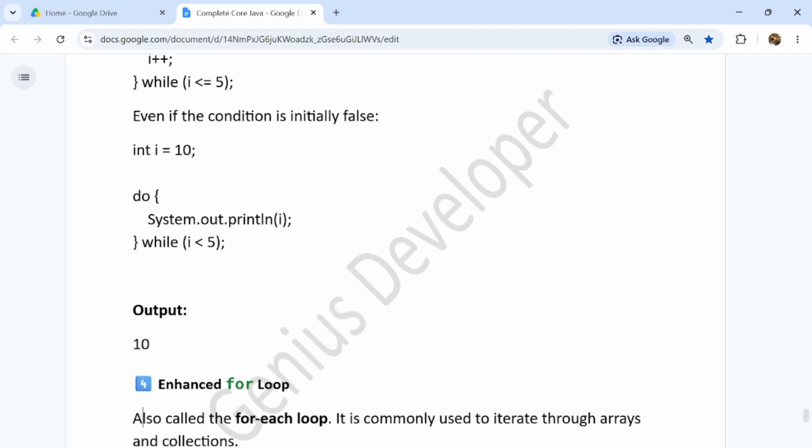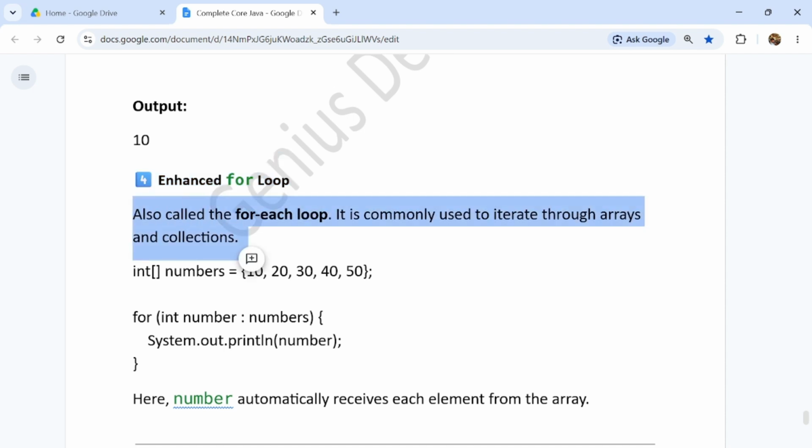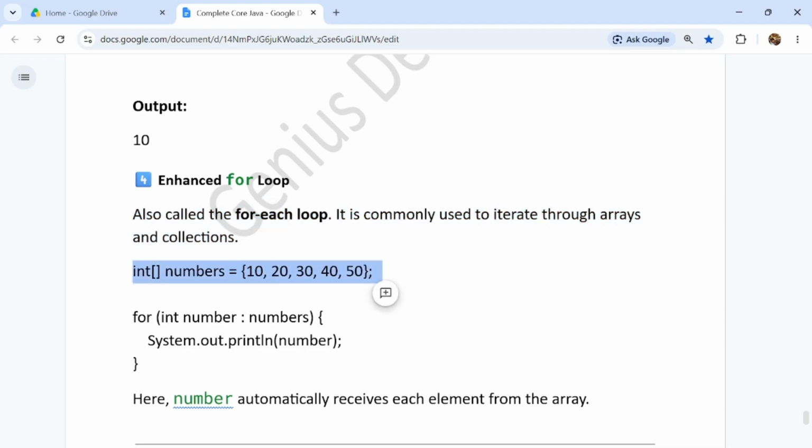Just try to implement and run the code, and then you will understand this logic. Enhanced for loop, also called the for each loop, guys. It is commonly used to iterate through arrays and collections. So for faster iteration of arrays and collections, it is used.